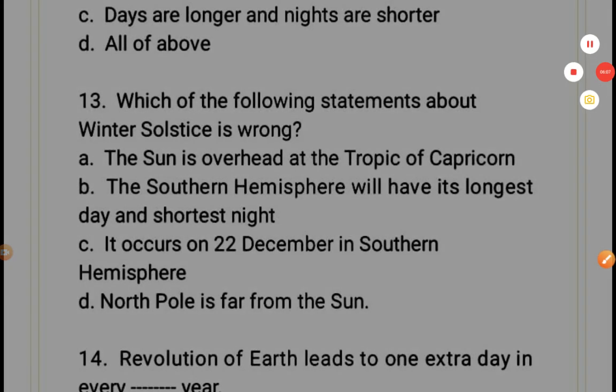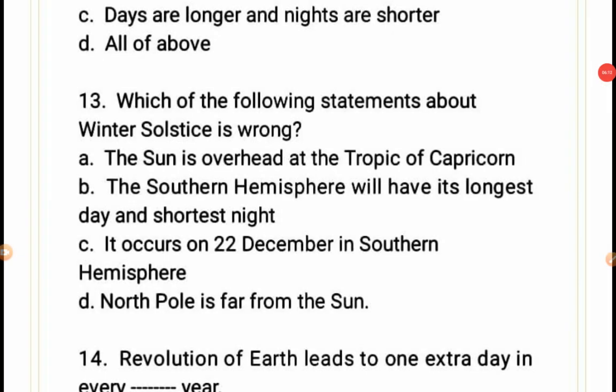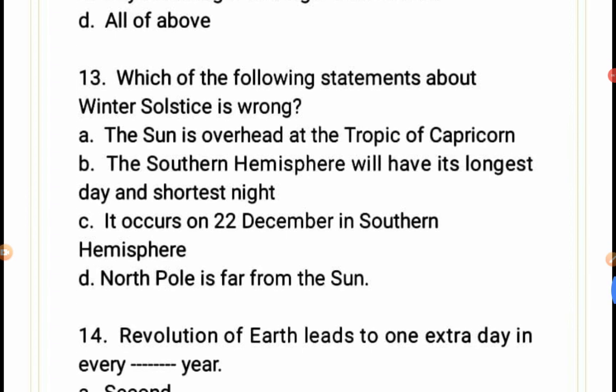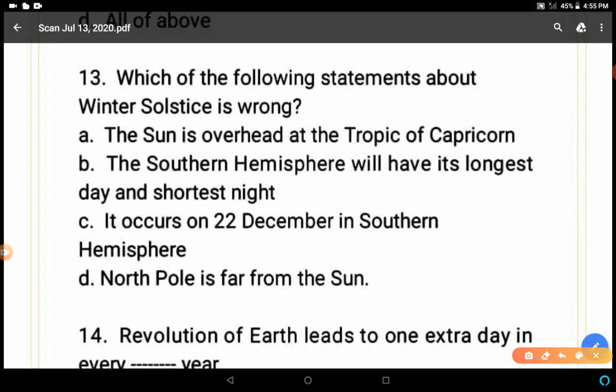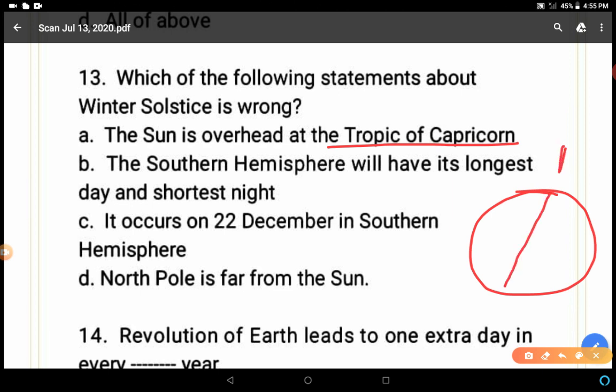Question number 13. Which of the following statements about winter solstice is wrong? The sun is overhead at Tropic of Capricorn. First of all, we should know whether these statements are about winter solstice in the northern hemisphere or southern hemisphere. Assume that the sun is overhead at the Tropic of Capricorn. It means the northern pole is far from the sun and the southern pole is tilted towards the sun.